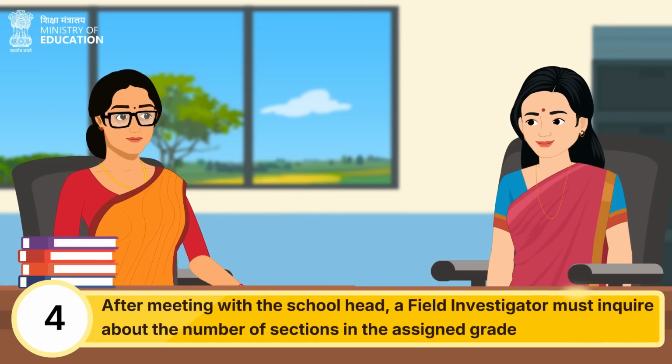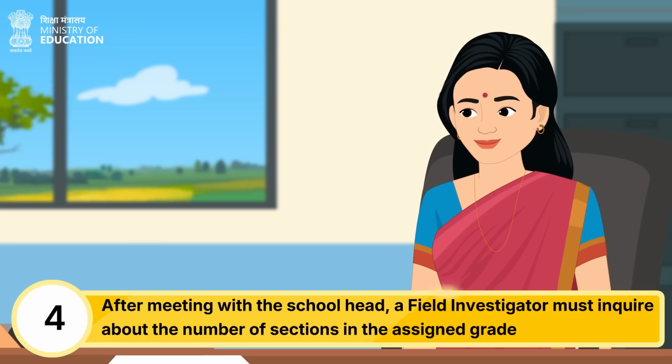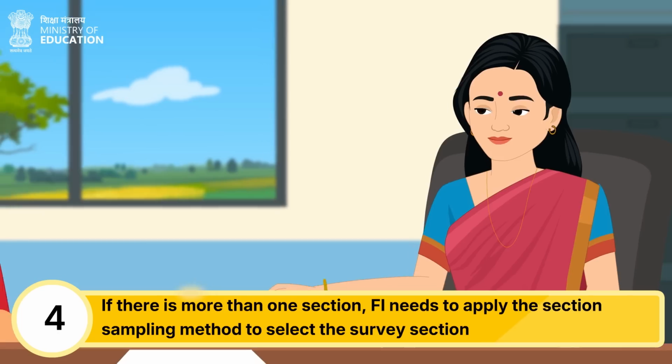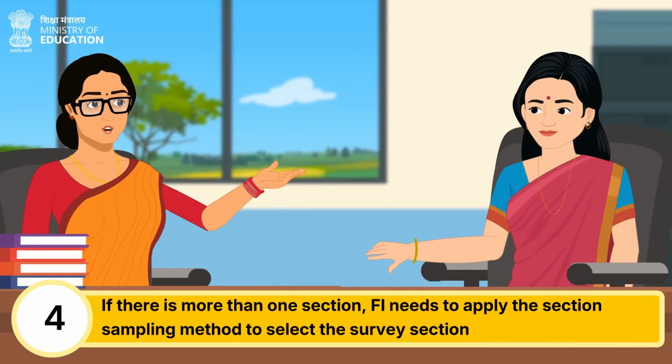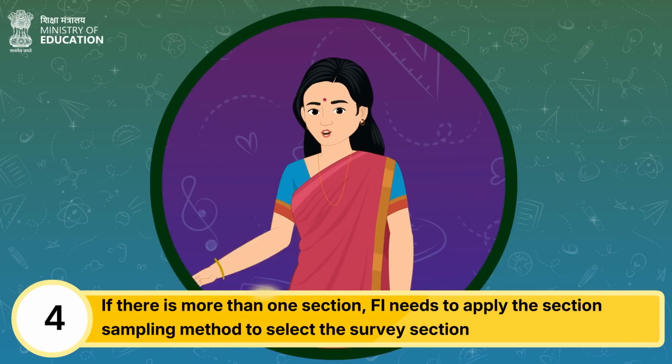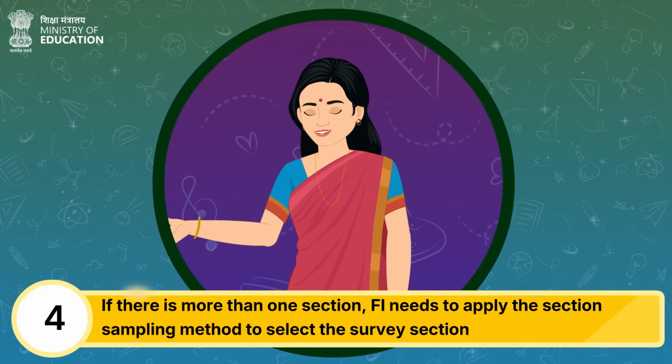After meeting with the school head, a Field Investigator must inquire about the number of sections in the assigned grade. If there is more than one section, FI needs to apply the section sampling method to select the section in which the survey will be conducted. This will ensure a fair and representative selection process.